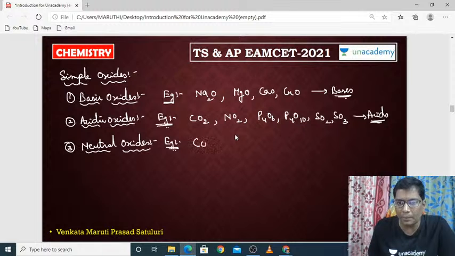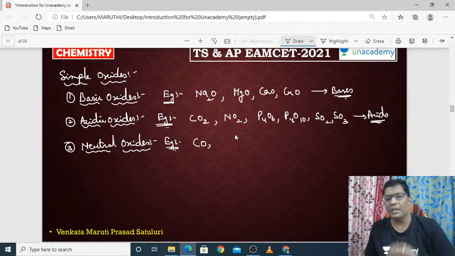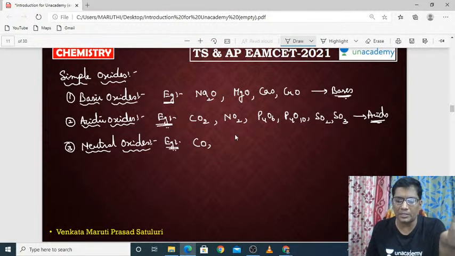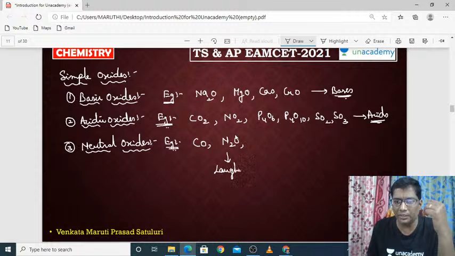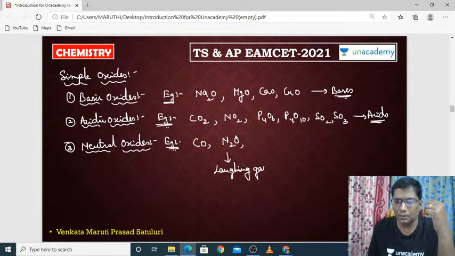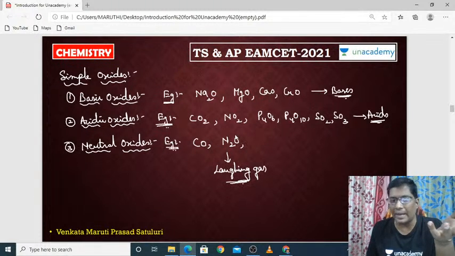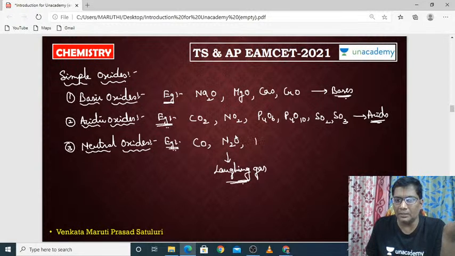Suppose you take carbon monoxide, it is a neutral oxide. It cannot react with acid or with bases. Suppose you take nitrous oxide, that means laughing gas, N2O. This laughing gas cannot react with acid as well as base. In the same way, NO, H2O, etc. These are all completely neutral.